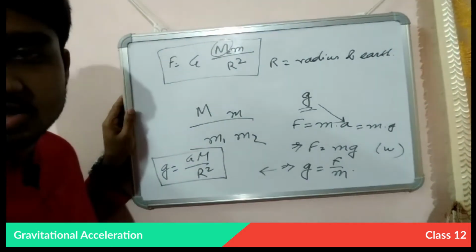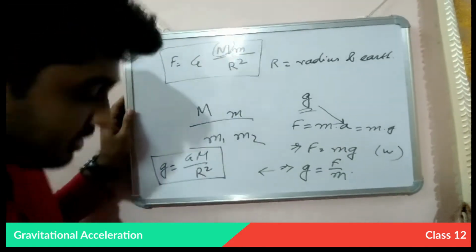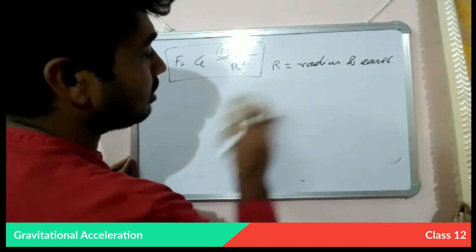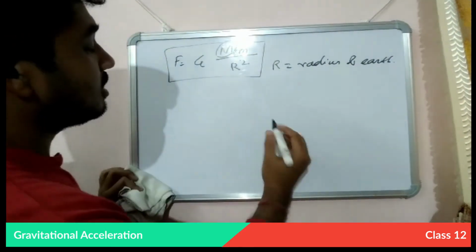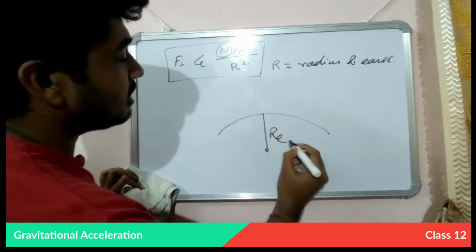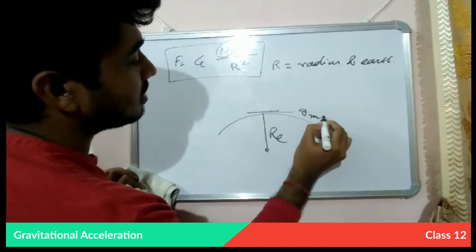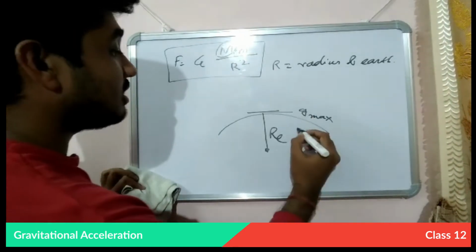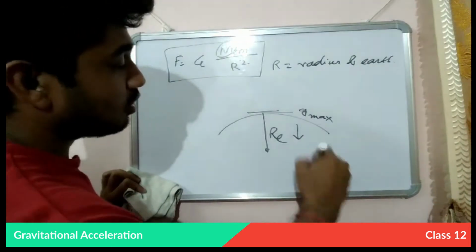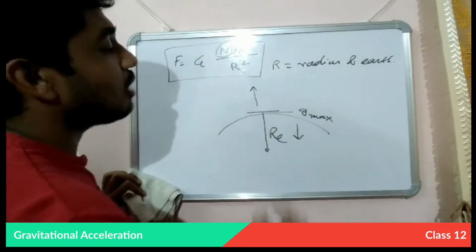This gravitational acceleration will change due to the change in the altitude. We know that the gravitational acceleration is maximum at the surface, and it decreases as we go inside the earth's surface, and also decreases as we go upwards from the earth's surface.